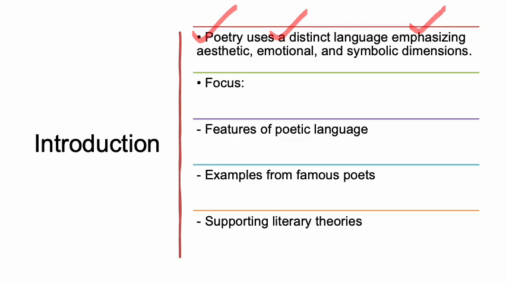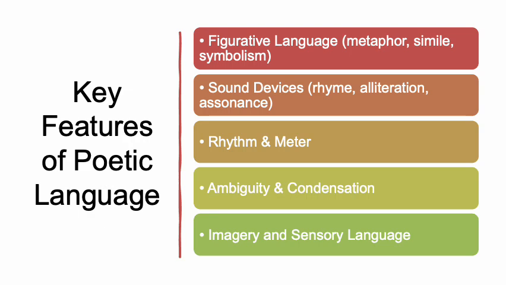It focuses on some of the important features. For example, one needs to see what are the features of poetic language. It focuses on that, and then some of the examples from famous poets can be discussed with regard to that, and some supporting literary theories may also be considered. So these features will highlight how much aestheticism is involved, how much emotion is working there, and how much symbolic representation is possible. So that should be called the introduction of the language of poetry.